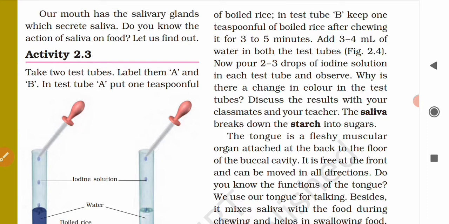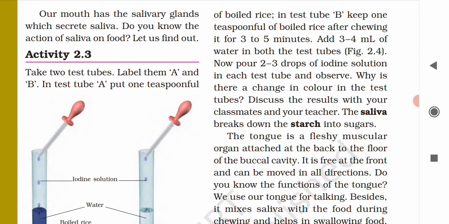The arrangement, types and functions of teeth we have learned in the last class. There are four types of teeth: incisors, canines, premolars and molars. And the function of teeth is what? Teeth cut the food into small pieces, chew the food and then grind it.